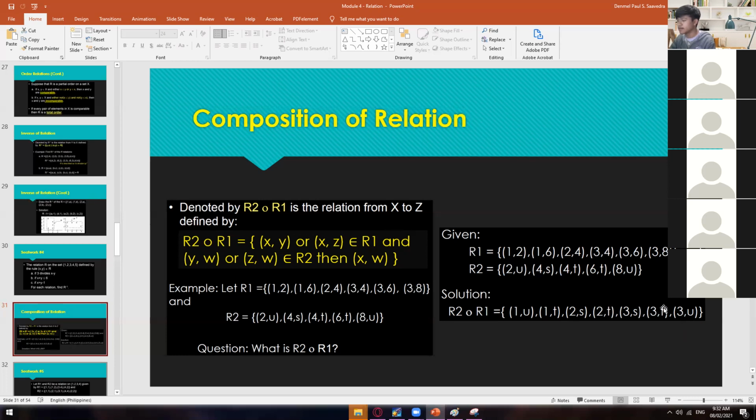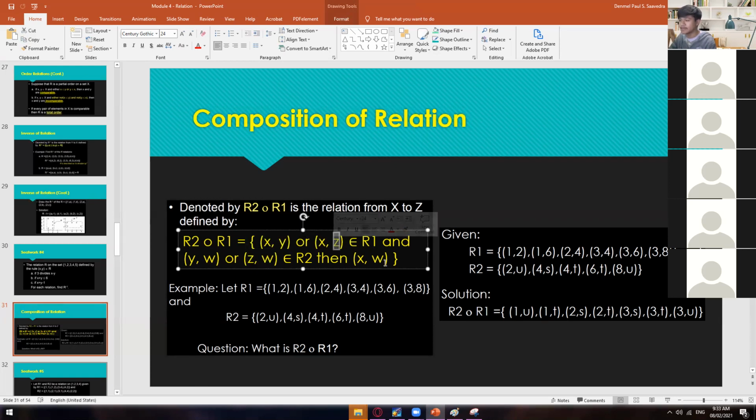So how did we come up with those ordered pairs? From this formula, which is (x, w): if you have (x, y) and then (y, w), you should have (x, w). If you have (x, z) and then (z, w), you should also have (x, w). Let me include it here.